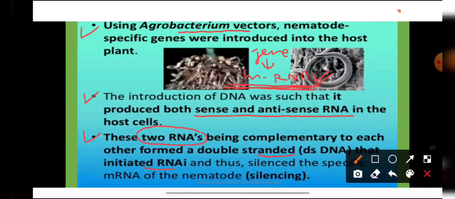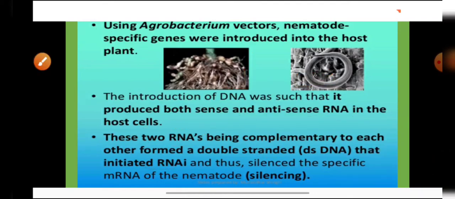In this way this messenger RNA will be blocked in its action, so it cannot synthesize the various growth factors which are required by the nematodes for their growth and for enhancing their population within the host body. So in this way we are silencing the action of the messenger RNA. Therefore this technique is known by the name RNA interference.